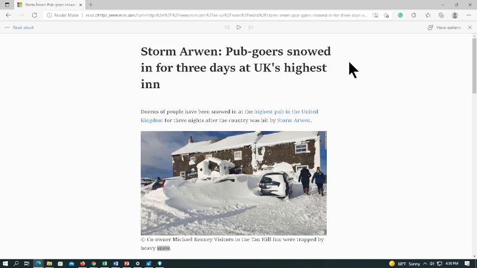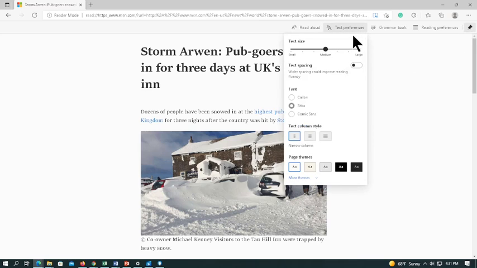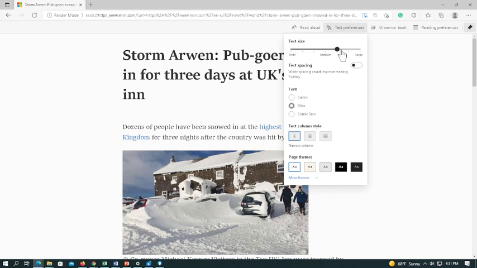Okay, that's the voice options, okay, the read aloud. Now there's some other things we can do with it also. You want to change your text. Let's just say maybe the text isn't big enough. You can make it larger.